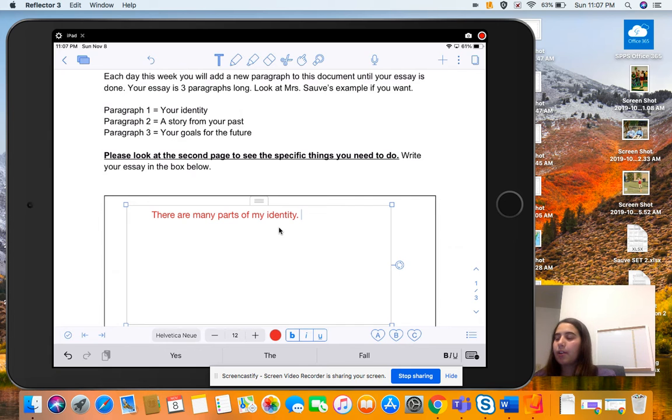And then in the rest of the paragraph, you're going to include adjectives, right? So remember, we've used adjectives to describe ourselves before. So look back at that assignment if you need help with that. That was called Myself and Adjectives. It should be in your Notability. And you need 3 of those to describe yourself. Are you funny? Are you smart? Are you kind? Are you tall, short? Do you have long hair, brown hair, black hair, blonde hair? Right? How do you describe yourself?